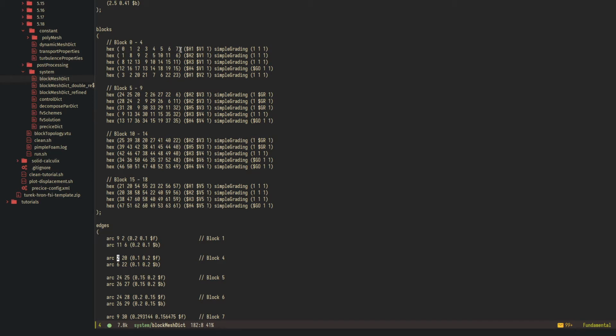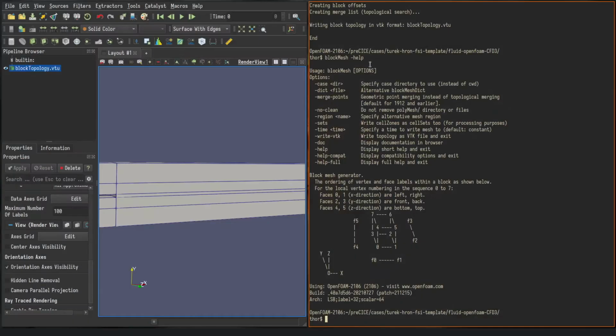They need to be in a specific order, and they need to be in the order of one side, 0, 1, 2, 3. So I always go counterclockwise here. And then the next is the other side of that cube, 4, 5, 6, 7. It doesn't need to be a cube, but a hexahedron. And so we have 0, 1.